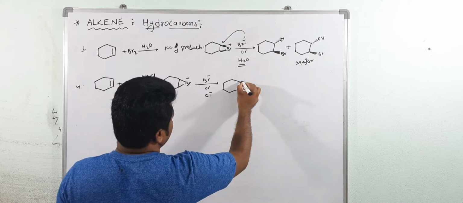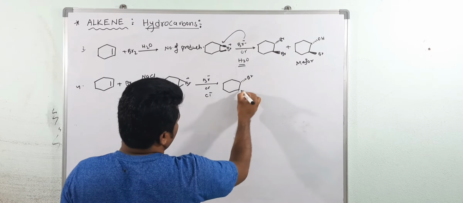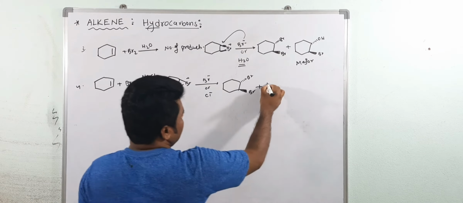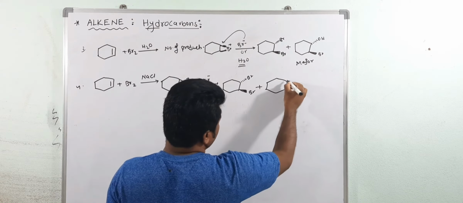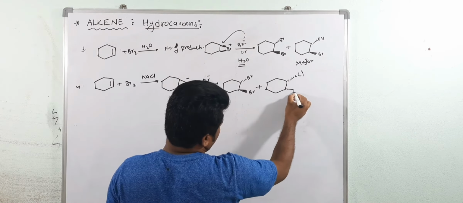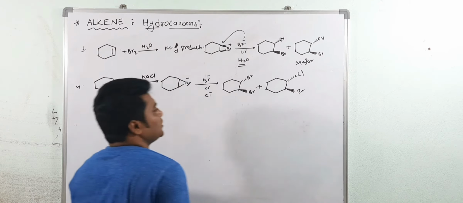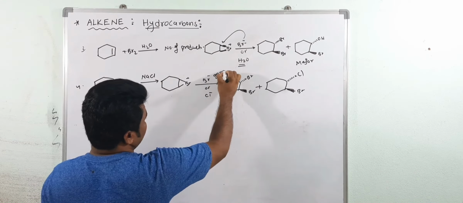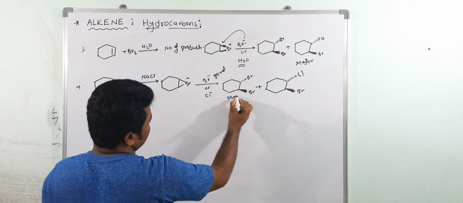So this is Br, no Br, and here Cl and here Br. But which is major? Because Br minus is a good nucleophile, this is major.